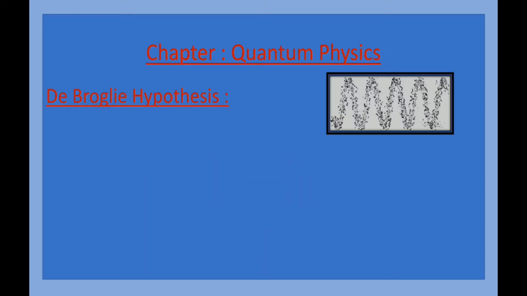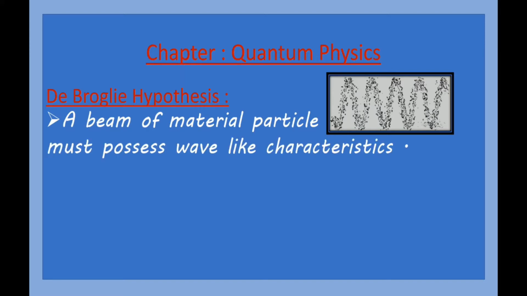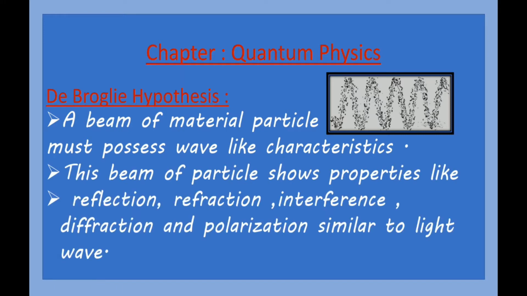Students, we know every material consists of a number of particles, and when this number of particles moves in one direction, there is a formation of a beam, and this beam is said to be a beam of material particles. Scientist de Broglie noted that this beam of particles possesses wave-like characteristics. So look once again, a beam of material particles must possess wave-like characteristics, and these characteristics are similar to light waves, meaning interference, reflection, refraction, diffraction, etc.